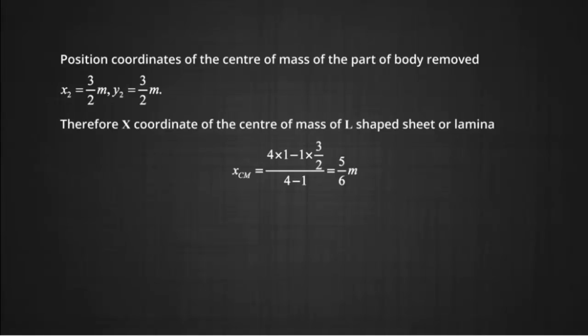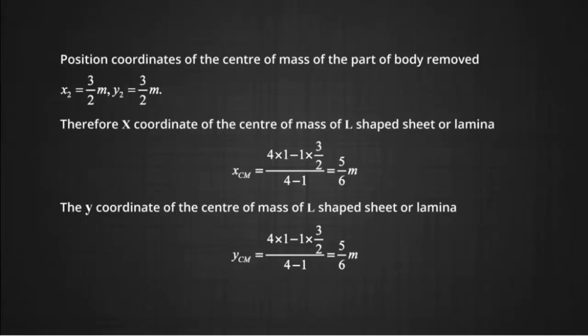Therefore, the x coordinate of the center of mass of the L-shaped sheet of lamina can be written as x_CM = (4 × 1 − 1 × 3/2)/(4 − 1), which brings us x_CM = 5/6 meter. The y coordinate of the center of mass of the L-shaped sheet of lamina can be written as (4 × 1 − 1 × 3/2)/(4 − 1) = 5/6 meter.